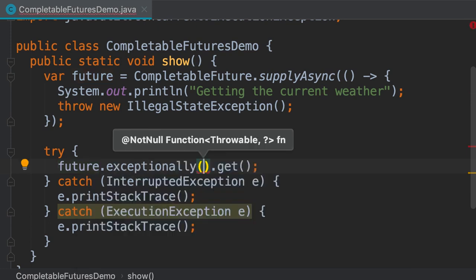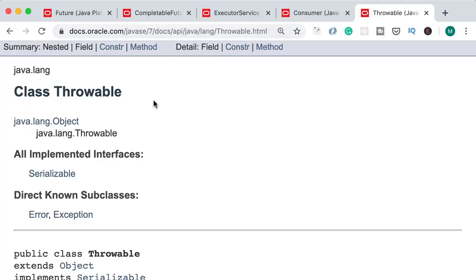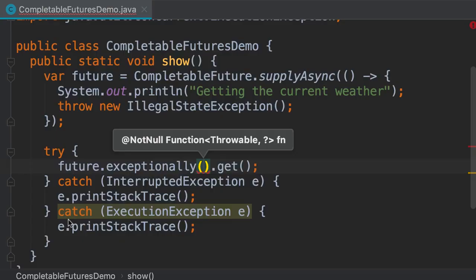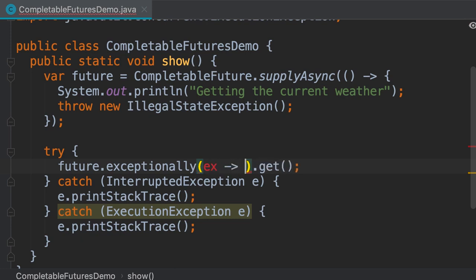Now look at the signature of this method. It takes a function that maps a throwable to a different type. We talked about throwables earlier in the section about exceptions. So this Throwable class is the base or parent of all errors and exceptions in Java. So here we need to pass a lambda that maps this exception to a different type. So we can get this exception and map it to a numeric value like 1. Let's imagine this is the last temperature that we read successfully.